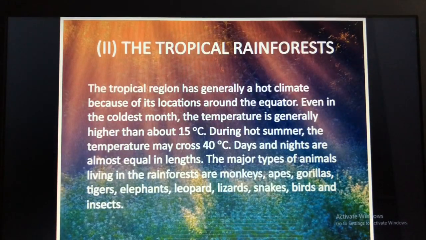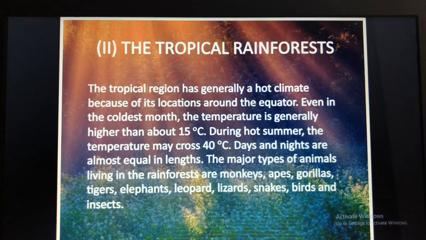Then the tropical rainforest. Here the climate is very hot. Why is it hot? Because it is located around the equator. Even in the coldest month, the temperature is generally higher than about 15 degrees Celsius. And during hot summer, the temperature may cross up to 40 degrees Celsius. So here days and nights are almost equal in length.